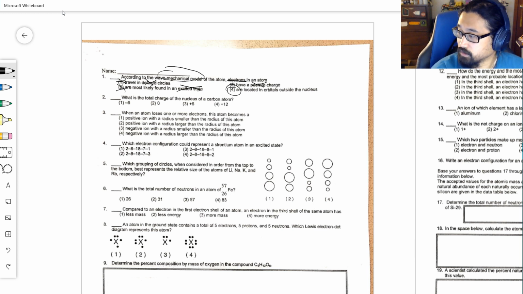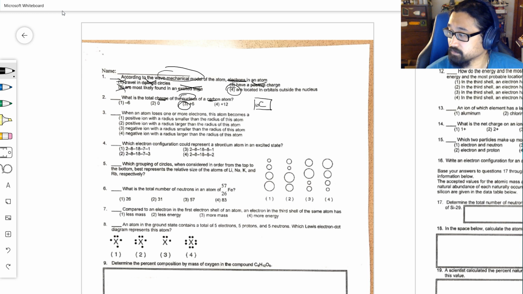Number 2, what is the charge on the nucleus of carbon? If you looked on your periodic table, you would find carbon with an atomic number of 6, which means that the nucleus has 6 protons, so its charge is +6.